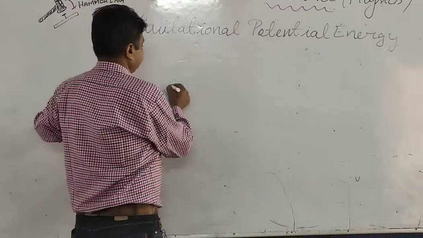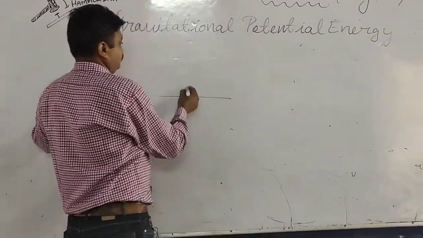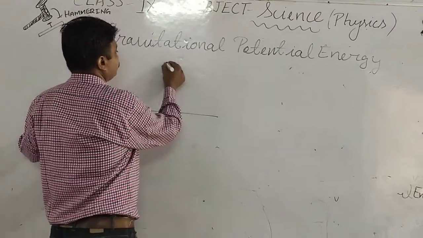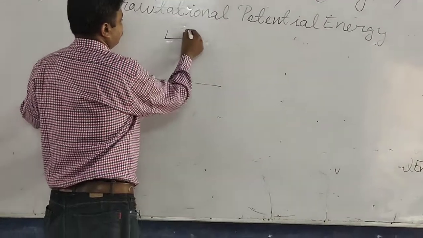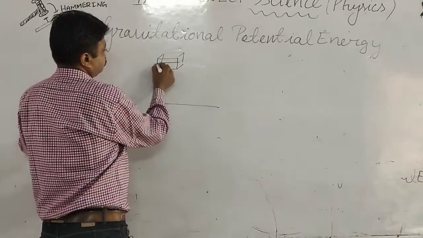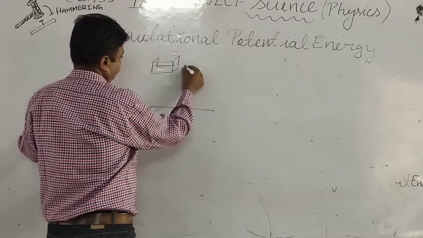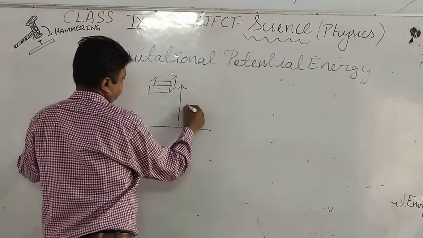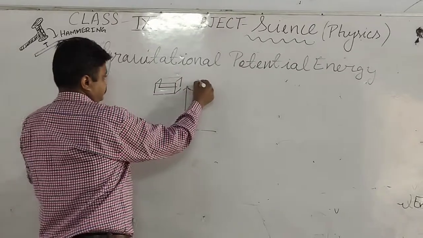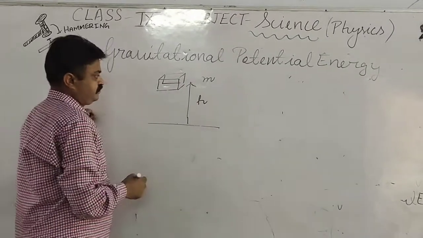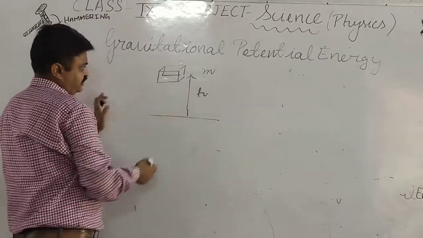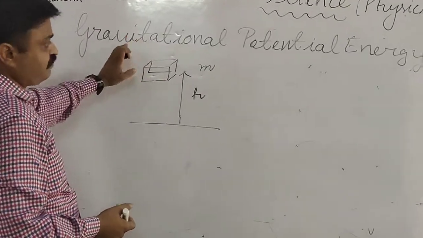Like here, there is one object, and from the ground we put it at a particular height, like this. Here it is height, and the object's mass is m, and the work done will be against the gravitational force.